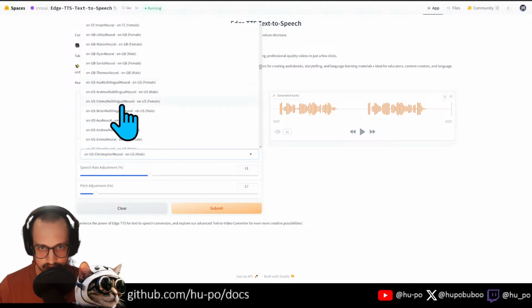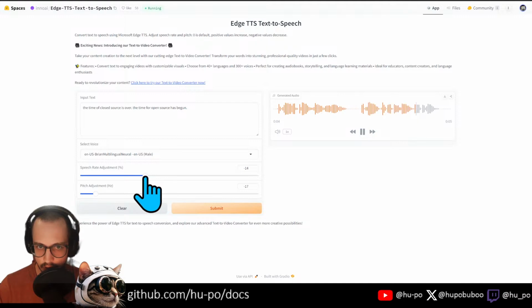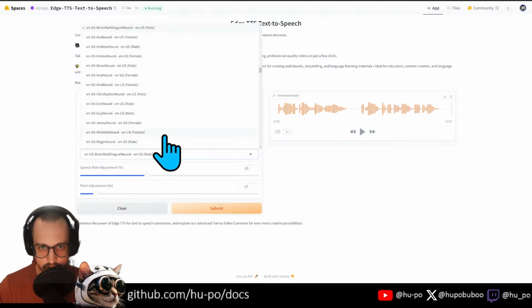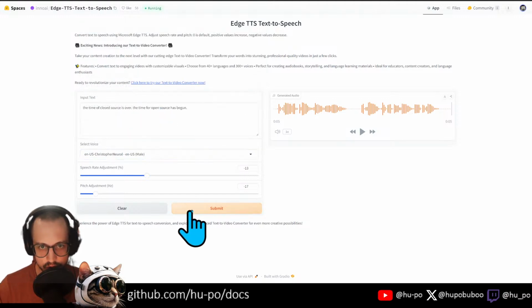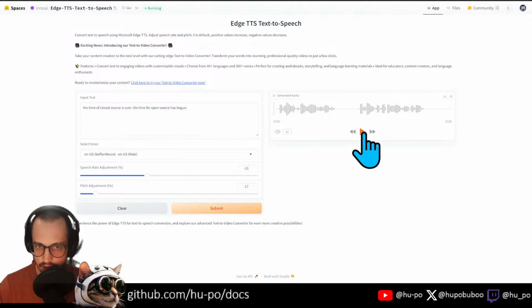US. This is what we want. US, Andrew, Emma, Brian. Let's try this one, Brian. The time of closed source is over. The time for open source has begun. Guy sounds a little bit too cheery. Let's try English, US, Christopher, neutral. The time of closed source is over. The time for open source has begun. Not quite my tempo just yet. What about Stefan? The time of closed source is over. The time for open source has begun. Or whatever. I'm okay with that.